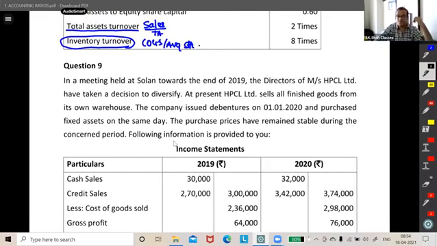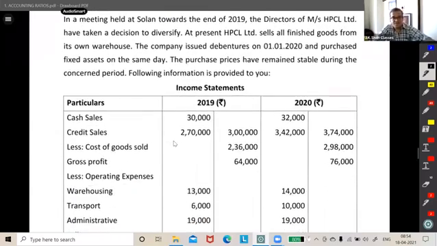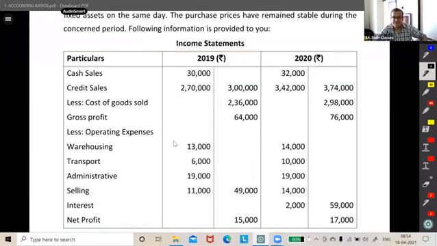In a meeting held at Solan towards the end of 2019, directors of HPCL Limited have taken a decision to diversify. At present, it sells all finished goods from its own warehouse. The company issued debentures on 1st January, and purchased a fixed asset on the same day. Purchase prices have remained stable. Lot of information, guys. See, cash sales, credit sales. Total sales is 374. Okay, fine.